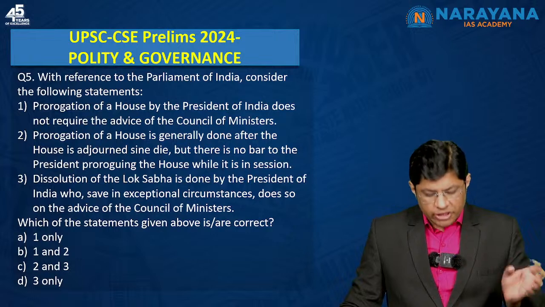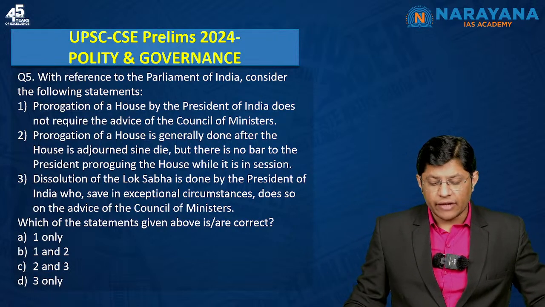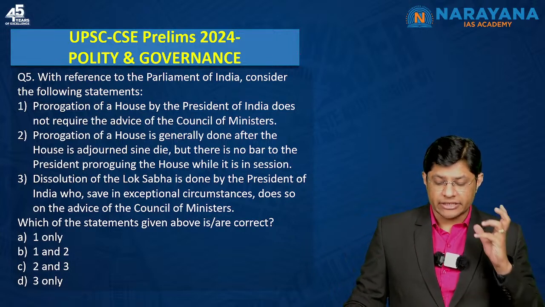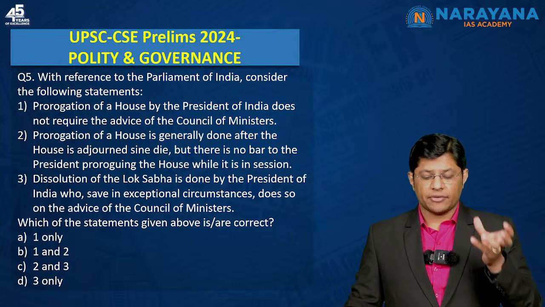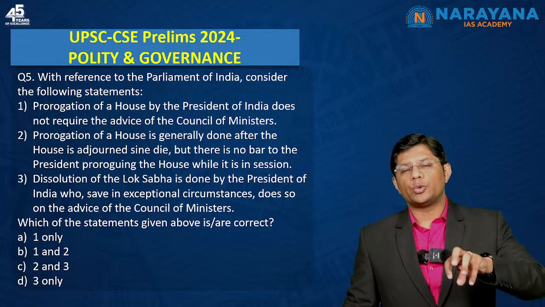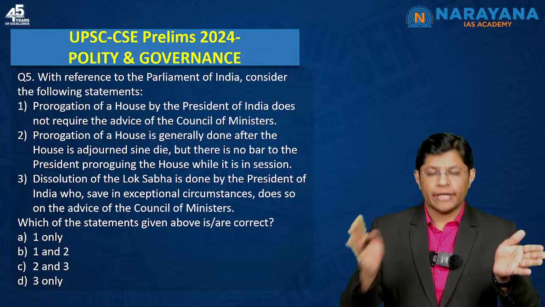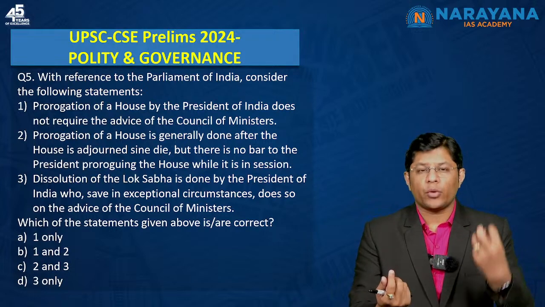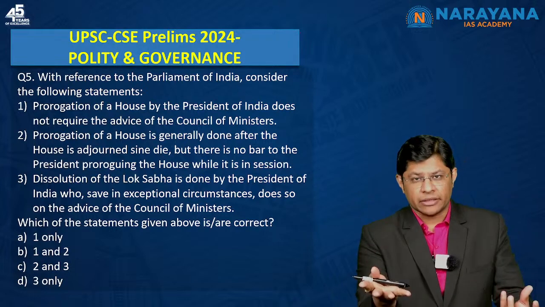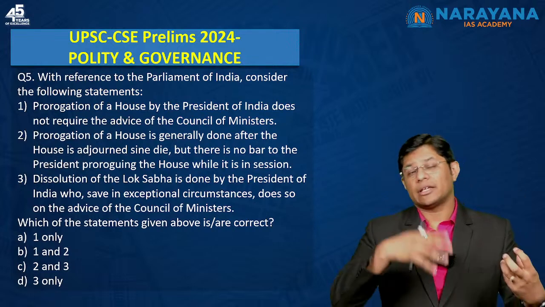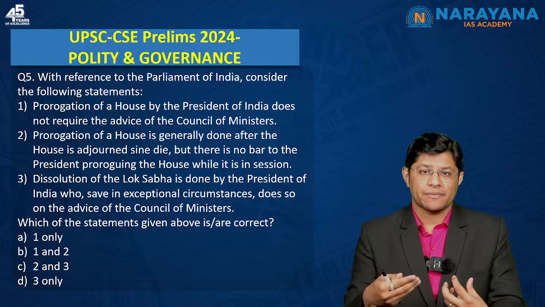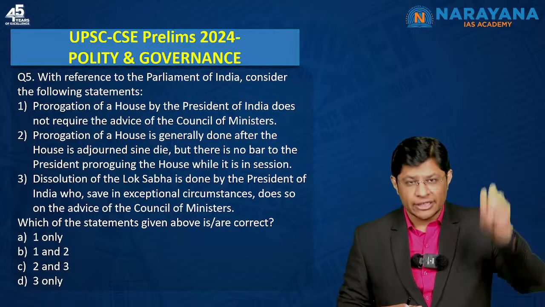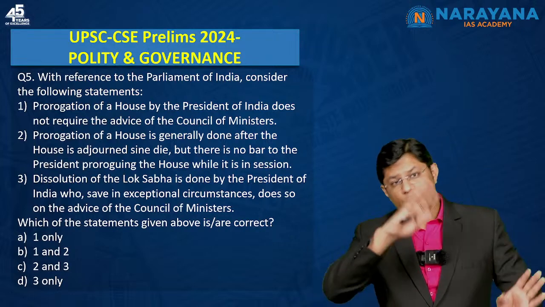Now, question number 5 from C set. With reference to the Parliament of India, consider the following statements. Prorogation of a house by the President of India does not require the advice of Council of Ministers. Students, here you need to know the difference between adjournment and prorogation. There are high chances that you might get confused between prorogation and adjournment. Now in adjournment we have one adjournment and the other one is the adjournment sine die, right? So when it comes to adjournment, it is the presiding officer who adjourns the house, and when it comes to prorogation, it is done by the President.